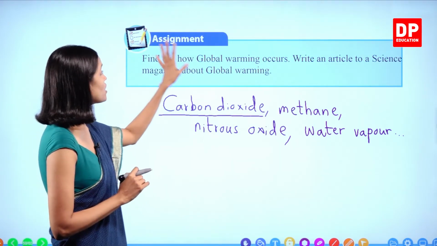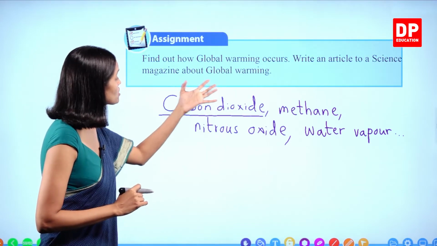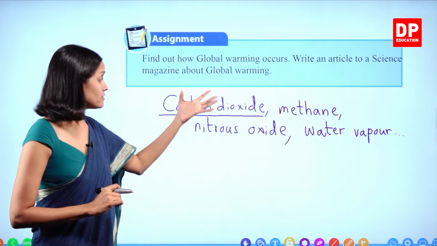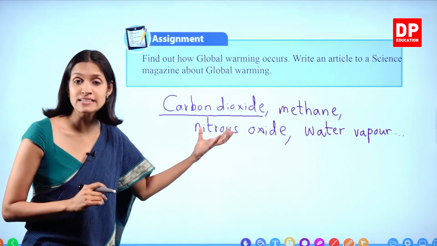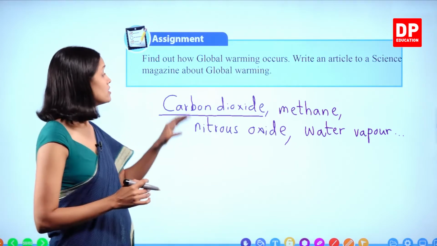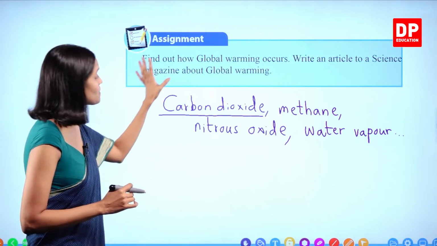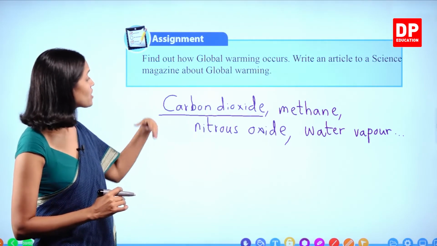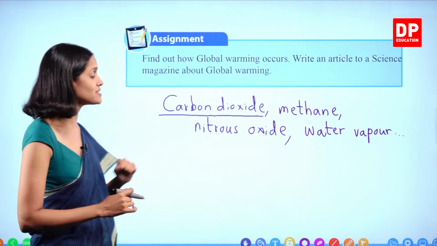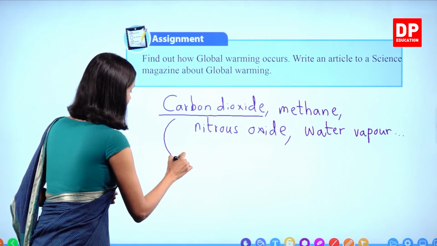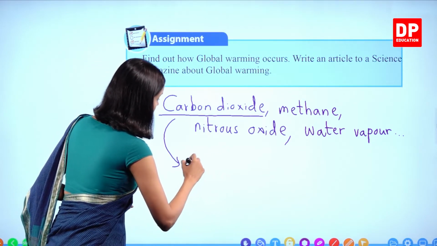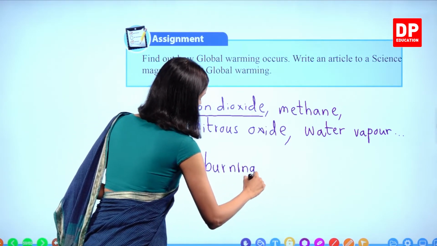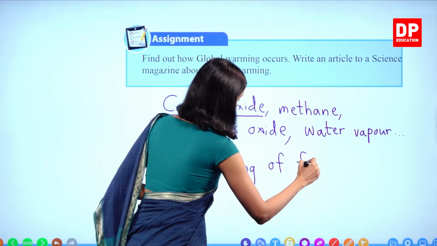Okay, so find out how global warming occurs. When a lot of these types of gases are present in the atmosphere, what happens? The temperature of the atmosphere increases and this is called global warming. So basically this happens mainly because of carbon dioxide, too much of carbon dioxide. So what are the methods of carbon dioxide getting added to the environment, children? So we'll write carbon dioxide due to burning of fossil fuel.